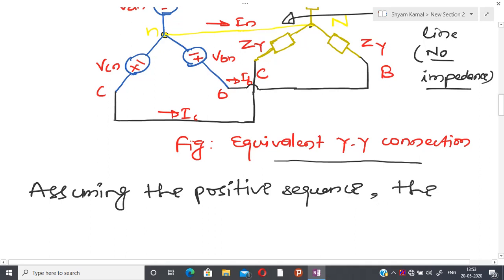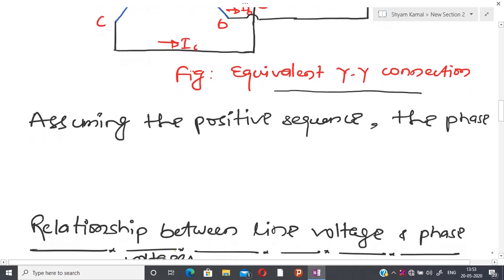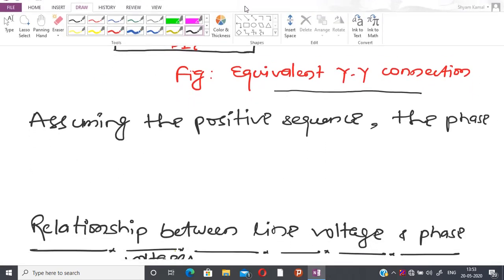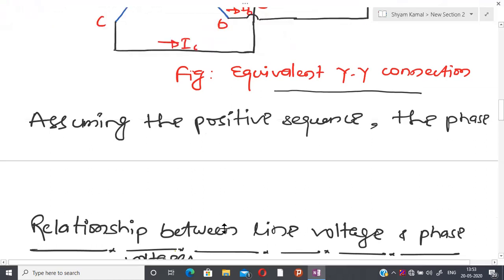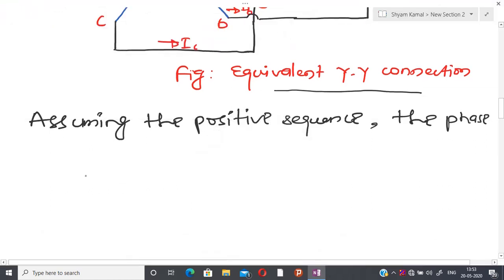The phase voltage, which in the previous class I defined for Y connected sources.